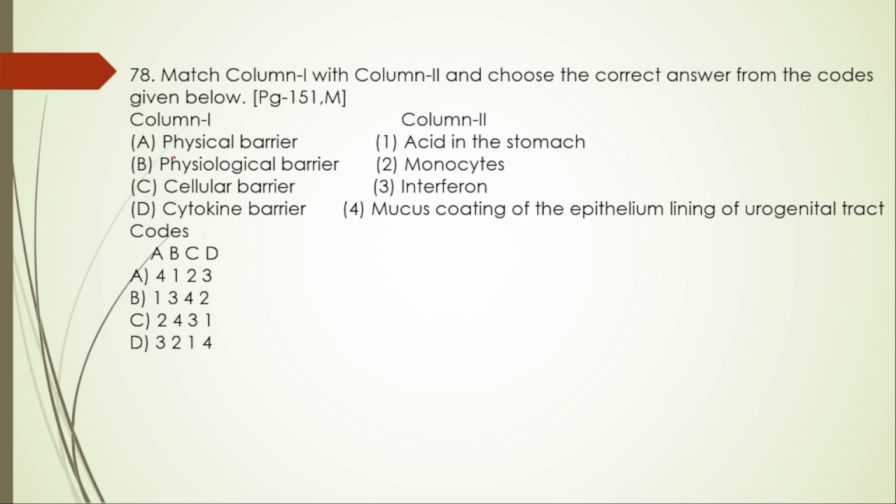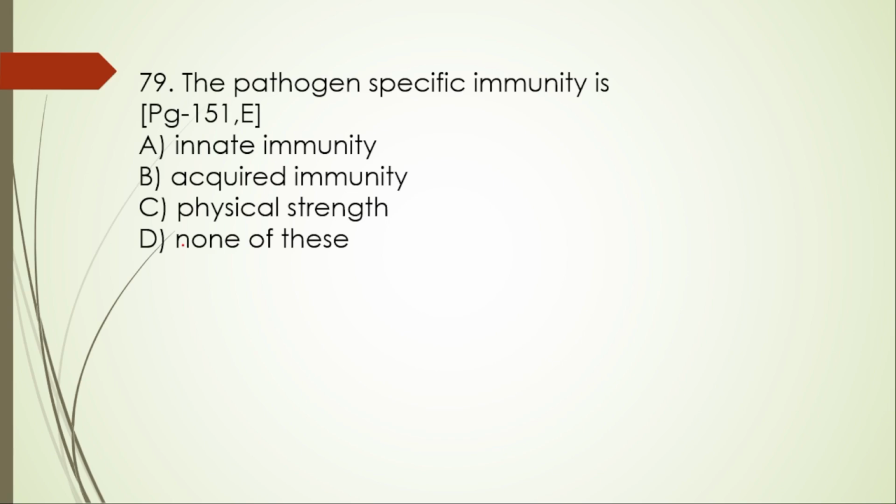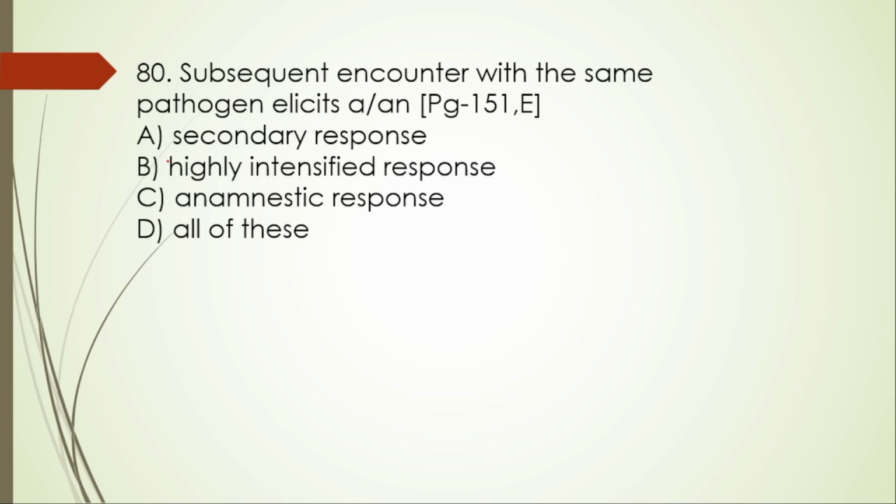Next question, match the following. 78th one. All the four types of barriers are given. Physical barrier, that is mucus coating. So A is 4. A is 4 means the right option will be A. 4, 1, 2, 3. Next, 79. The pathogen specific immunity is innate, acquired, physical, none of this. That is B, acquired. It's also known as pathogen specific also.